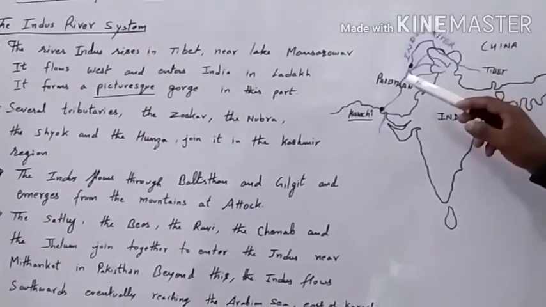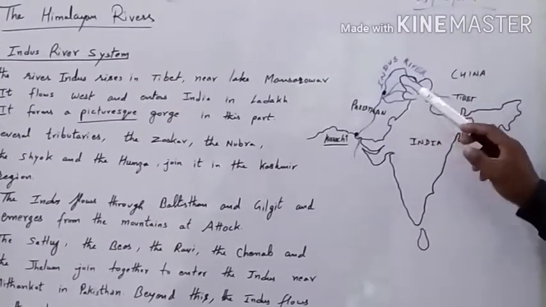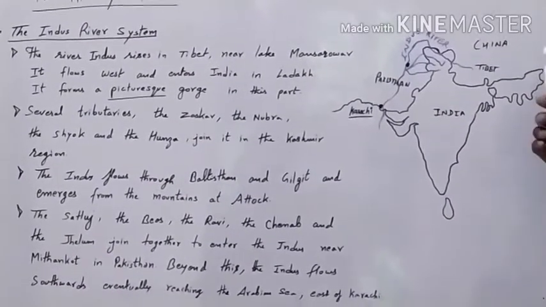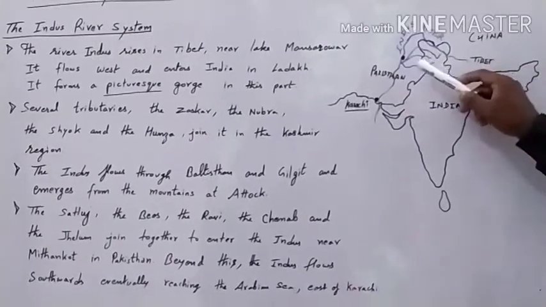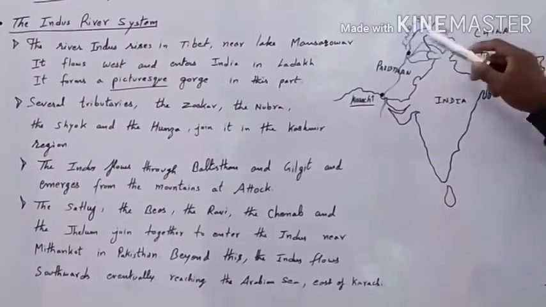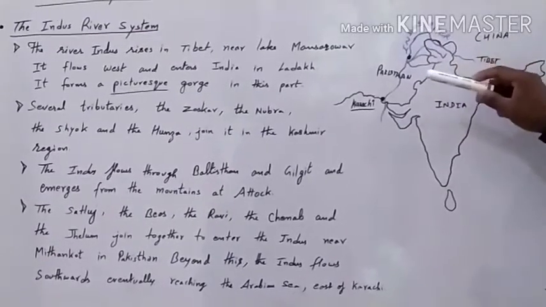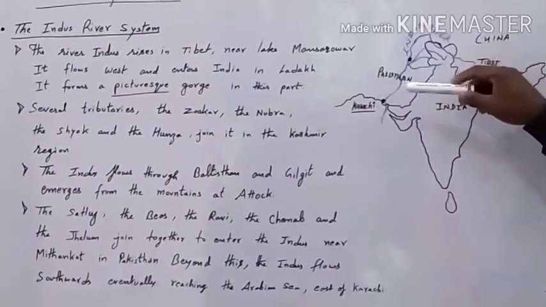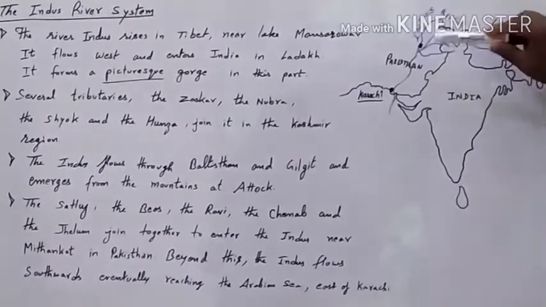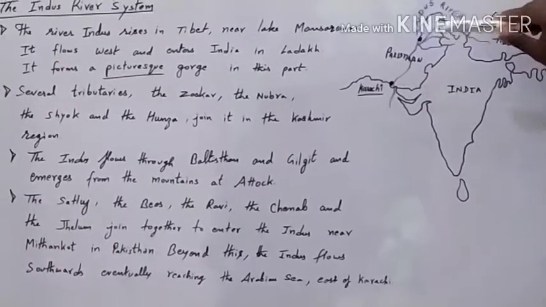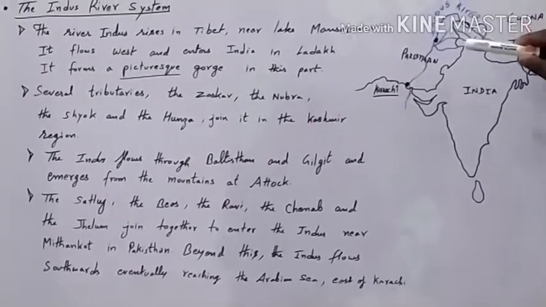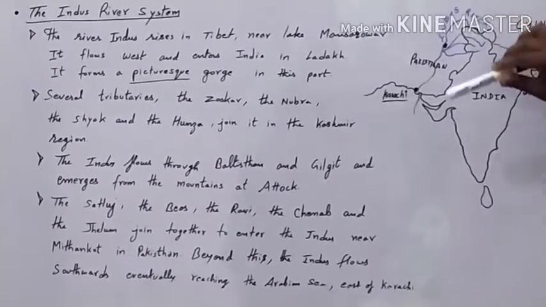Now you can see here, these are the tributaries of river Indus: Satluj, Beas, Ravi, Chenab and Jhelum. They all join together first, before entering the main river, that is river Indus. Then they enter the main river and flow southward. They join at a place near Mithankot, that is in Pakistan, and after that they flow downward.